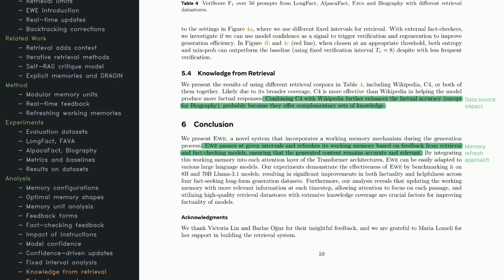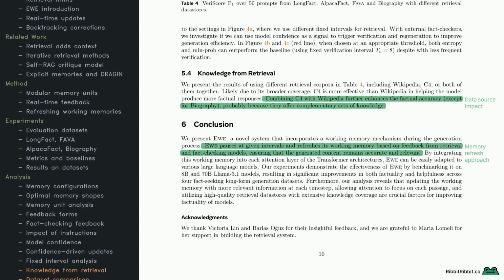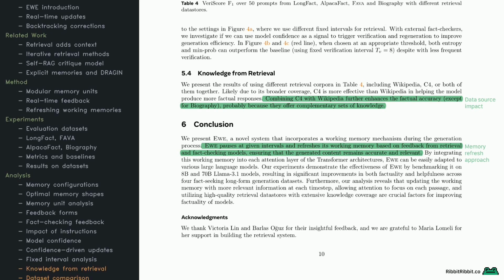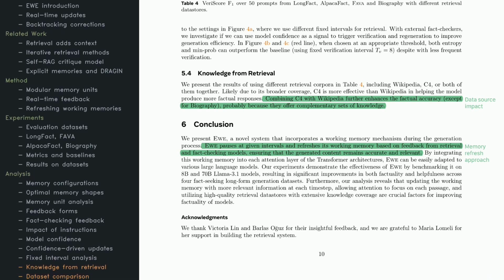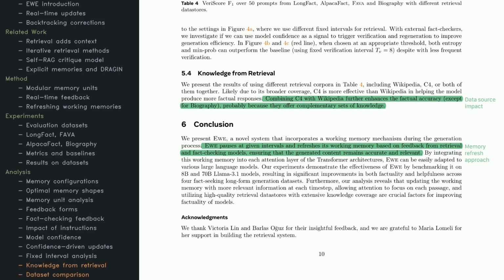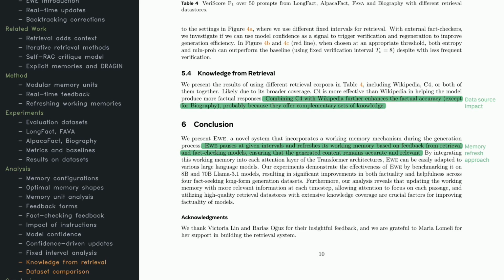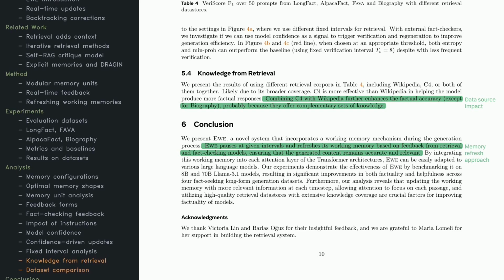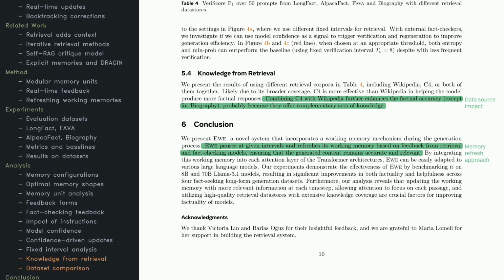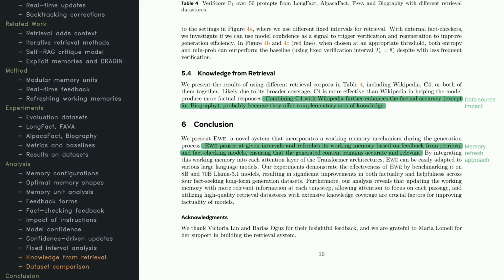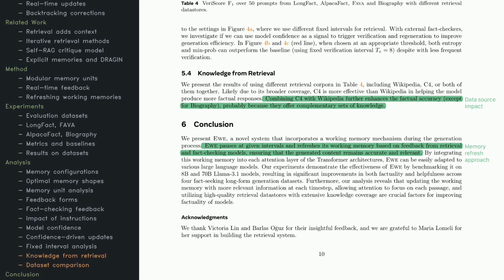Finally, we wrap up with the overall takeaway. EWE integrates a working memory mechanism into transformer architectures, pairing retrieval and fact-checking so the model can refresh its memory at chosen intervals. This is what helps it stay accurate and on topic during long-form generation. Experiments across various datasets confirm EWE's ability to improve factual precision while still giving helpful answers.